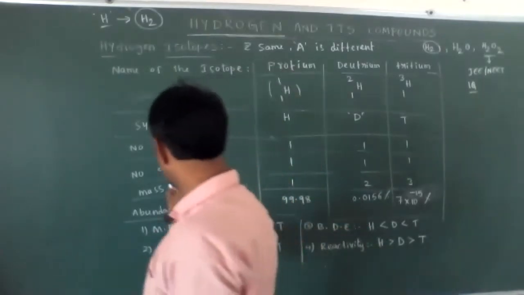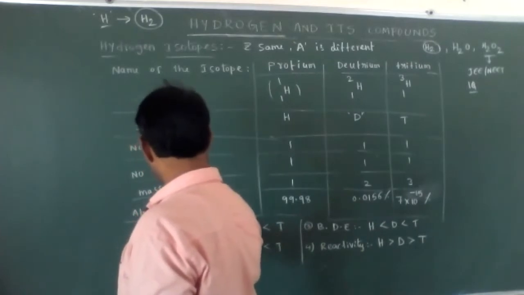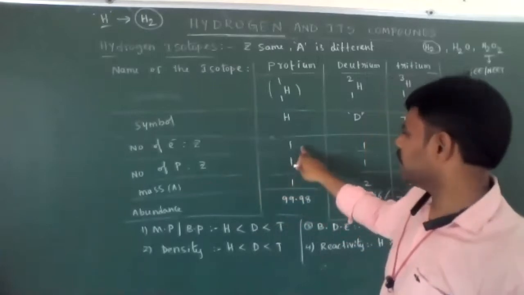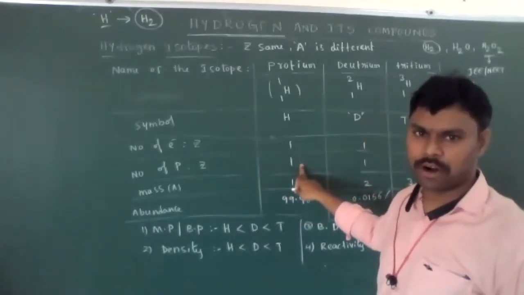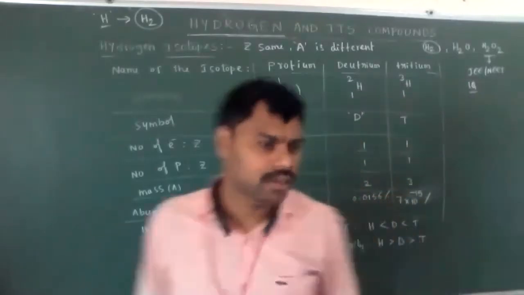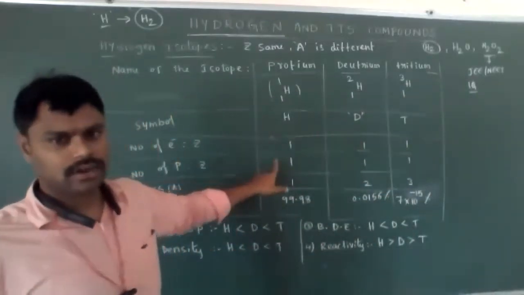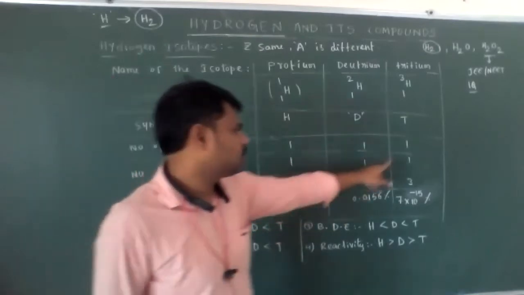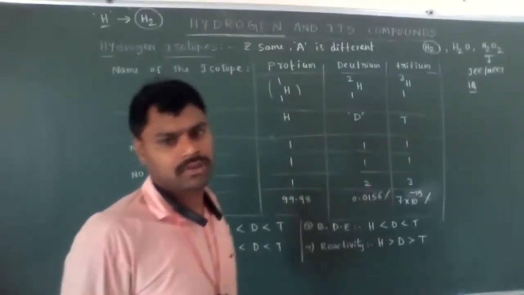So the number of electrons and protons in hydrogen isotopes is always the same, only one. Protium contains one electron and one proton, deuterium also, and tritium also.